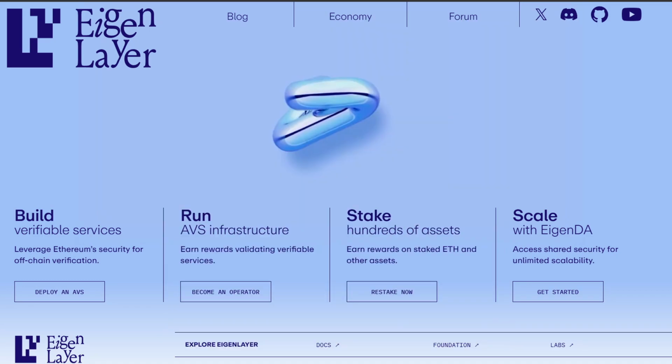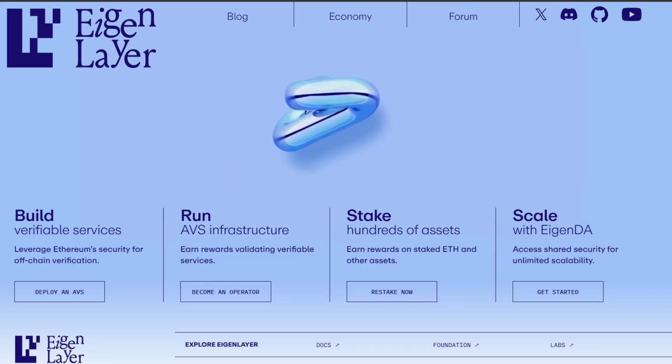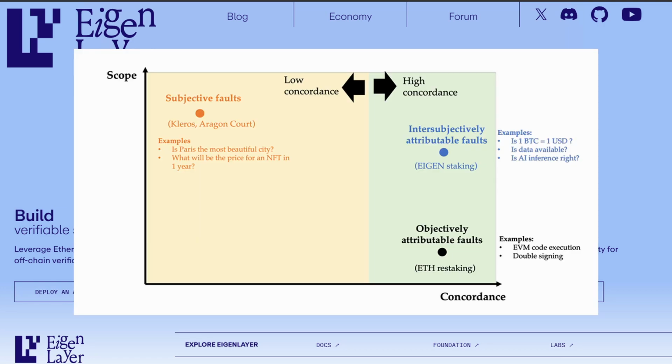Subjective would mean something that is completely based on your opinion. If I were to say gulab jamun is the best dessert in the world, that would be a subjective statement. You are entitled to your own opinion and you may disagree with me. I think you'd be wrong, but still. Intersubjective means cases where judgment is required, but there is still broad agreement among reasonable observers.